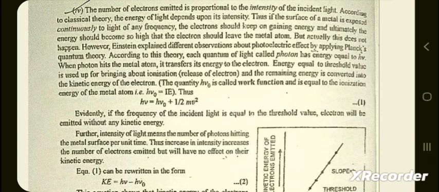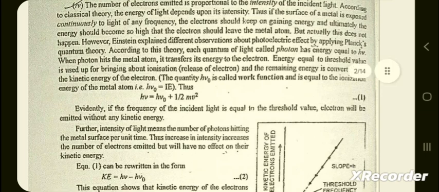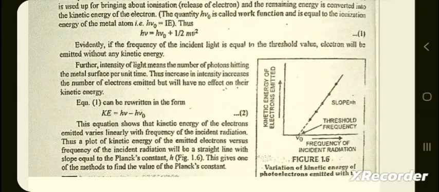Evidently, if the frequency of the incident light is equal to the threshold value, electrons will be emitted without any kinetic energy. Further, intensity of the light means the number of photons hitting the metal surface per unit time. Thus, an increase in intensity increases the number of electrons emitted but will have no effect on their kinetic energy. Equation 1 can be written in the form KE = hν − hν₀. This equation shows that the kinetic energy of the electron emitted varies linearly with the frequency of the incident radiation.